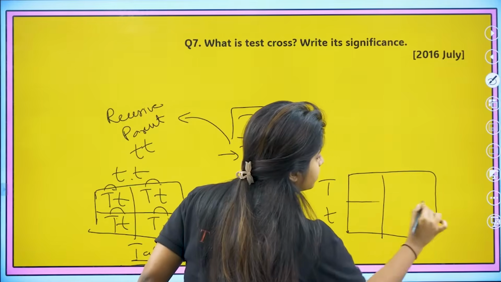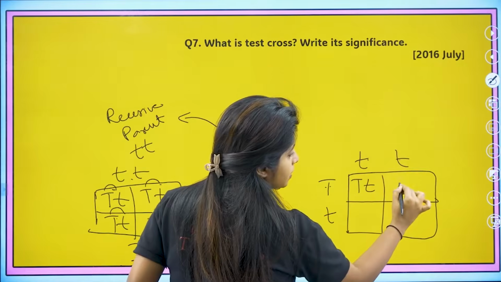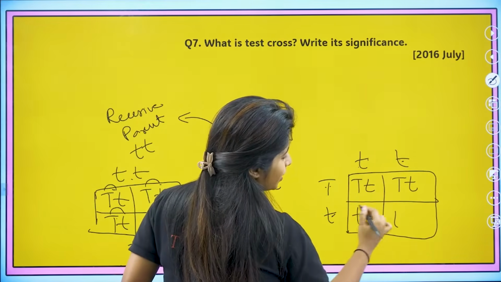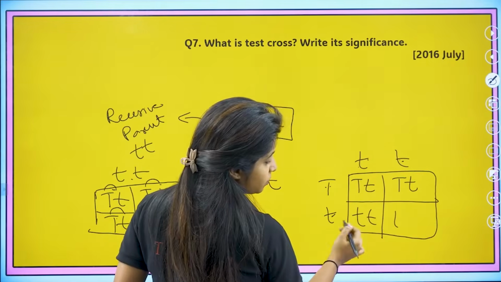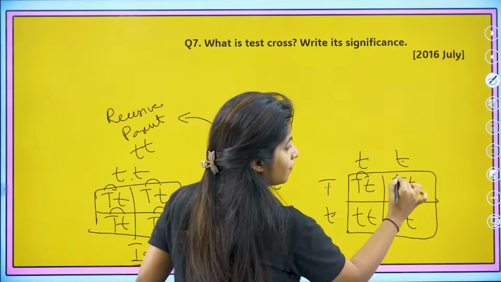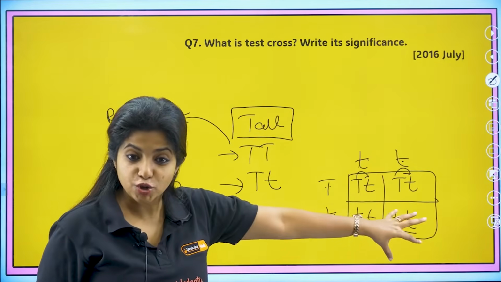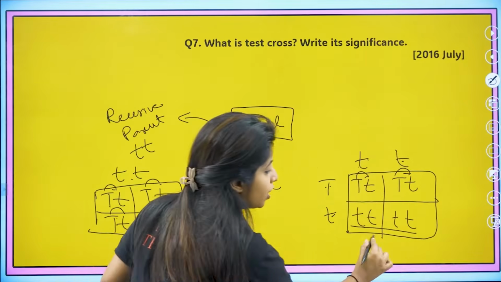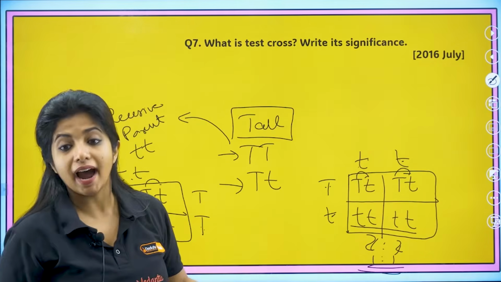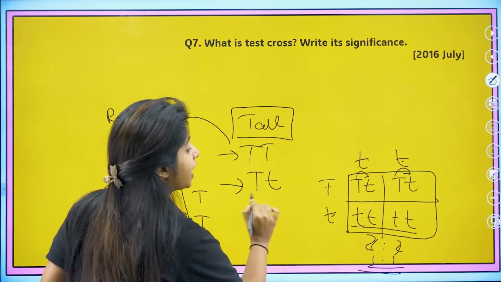Capital T, small t, and small t, small t. This and this, you get capital T, small t; this and this, capital T, small t; this and this, small t; this and this, sorry, you get small t; this and this, also you get small t, small t. Now you tell me, here two of them will be tall, but two of them would be dwarf. So when I get this ratio, that is 2:2, that means 1:1, my dear children, I get to understand that the plant which was looking tall is not homozygous tall, it is heterozygous tall.